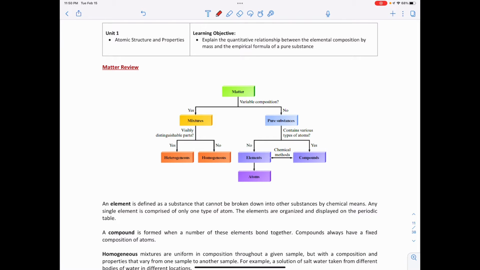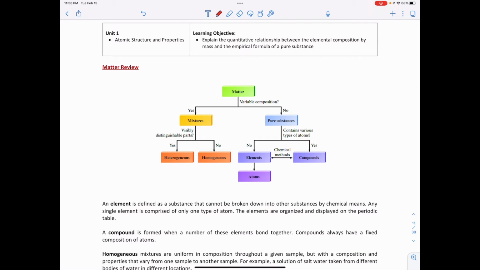If we can't see, but we know that there are different compounds, such as if I look at tea, I know that inside tea I have water, I have the coloring, I have the different antioxidants, I have all the different sugar, or even milk mixed into my tea. When I look at my tea, it looks the same, but I know that inside I have many different things, then that would be called a homogeneous mixture.